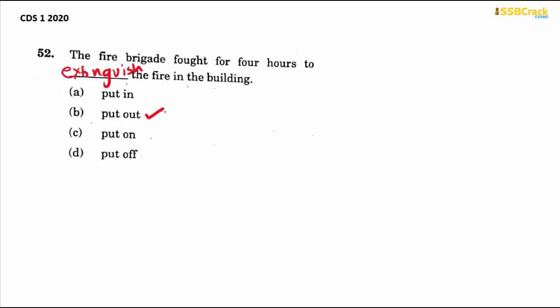So basically when I say put out the fire or put out the candle, it means to extinguish the fire or the candle. So not put in, which means to interrupt in a discussion, put on means to pretend, and put off means to evade. And these three are not applicable in any sense in this particular sentence. So we will go with option B, which is put out.